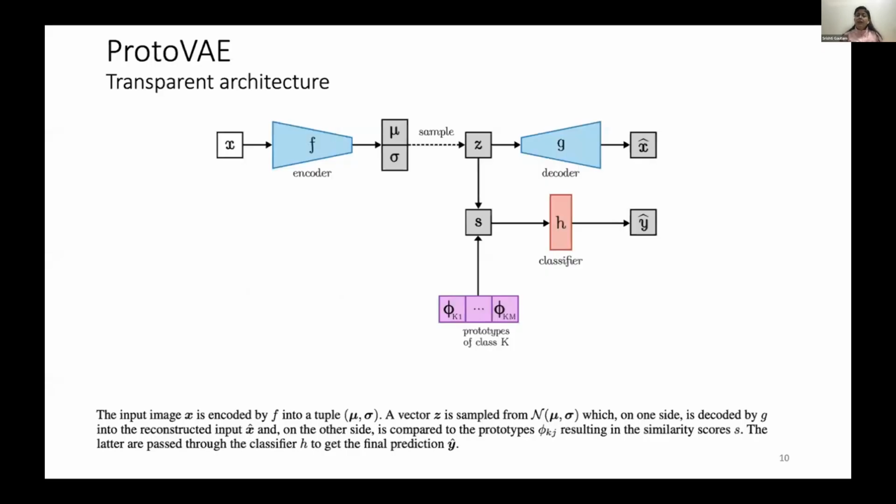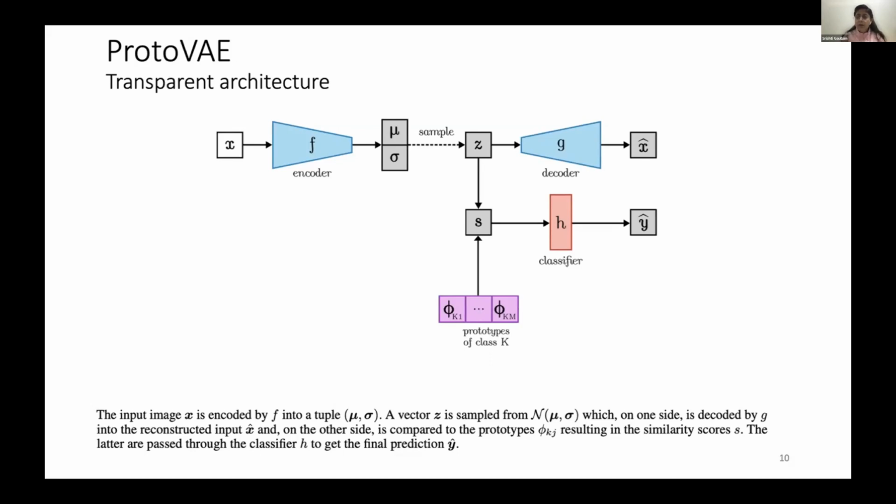It is diverse because of its architecture. So let's just dive into the architecture. If you look at the top part, it is just a VAE, right? We have the encoder, we have the approximated posterior, we sample from it, and then we have the decoder. But in addition to that, we have some prototypes, where each prototype is a small Gaussian, and they lie in the same space as our latent vector Z, and they are of the same dimension as the latent vector.